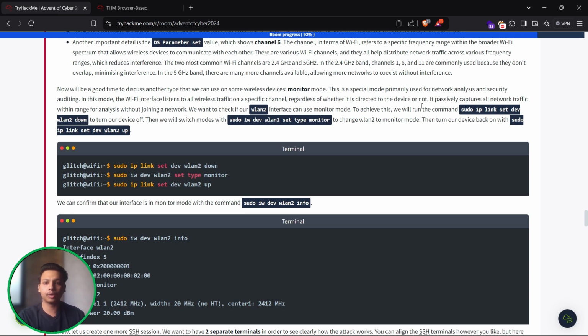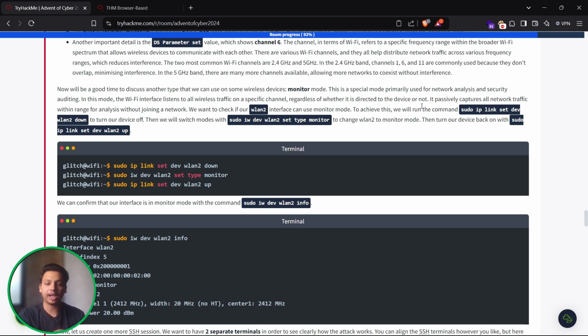Now it will be a good time to discuss another type that we can use on some wireless devices, that is monitor mode. This is a special mode primarily used for network analysis and security auditing. In this mode, the Wi-Fi interface listens to all wireless traffic on a specific channel, regardless of whether it is directed to the device or not. It passively captures all the network traffic within range for analysis without joining a network.